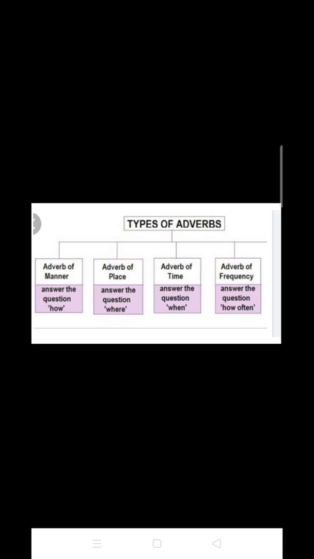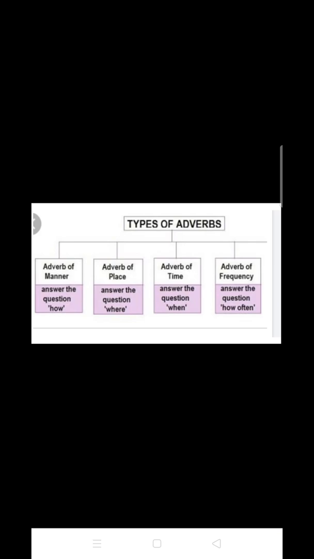As in the last class, we were discussing the types of adverbs, and we have already finished the first two types, that are adverbs of manner and adverbs of time. Now, I am going to discuss the next two types of adverbs, which are adverb of place and adverb of frequency. And students, in the diagram itself you can see that an adverb of place answers the question where, and the adverb of frequency answers the question how often.